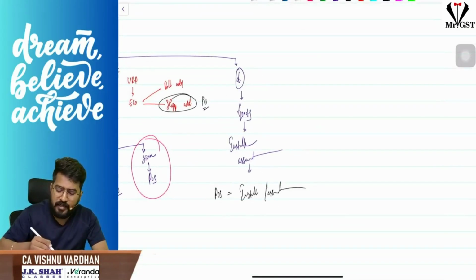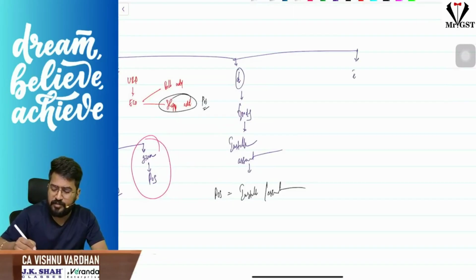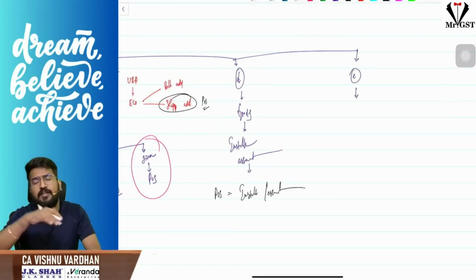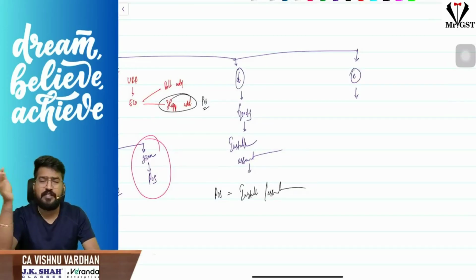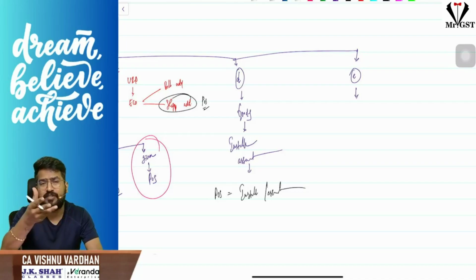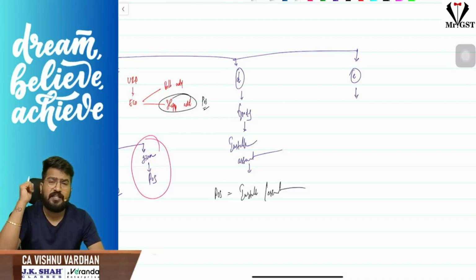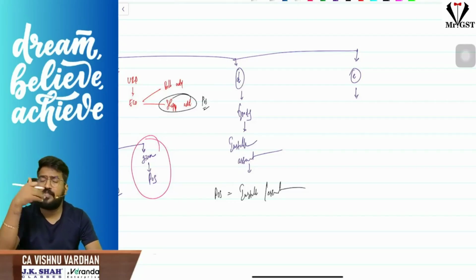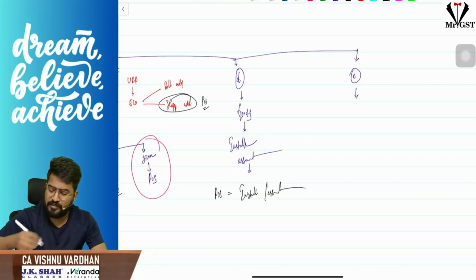Next, the last case in section 10 subsection 1 is clause E. What is this clause E? Suppose you are traveling from Chennai to Bangalore in a Vande Bharat train. Somewhere you are purchasing some Haldiram chips or moong dal in the train. Or you are traveling by SpiceJet from Hyderabad to Delhi, and you are buying fried cashews or kajus, salted or roasted peanuts, all that they are selling.